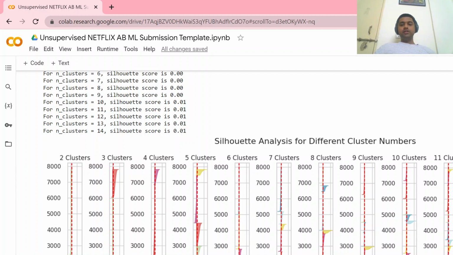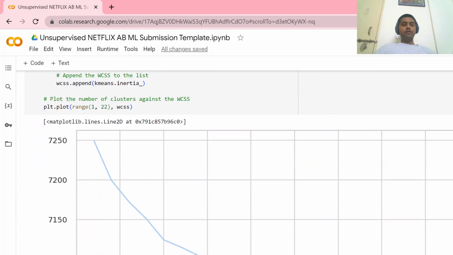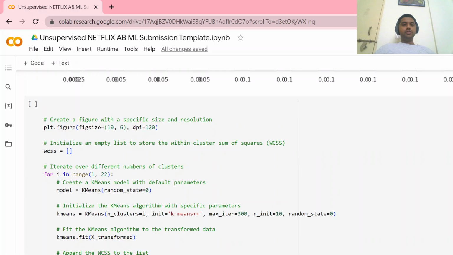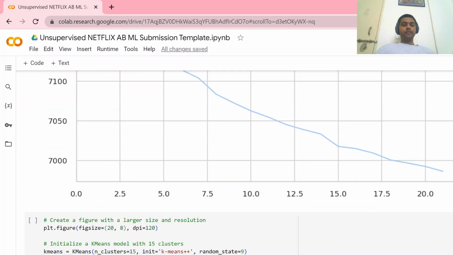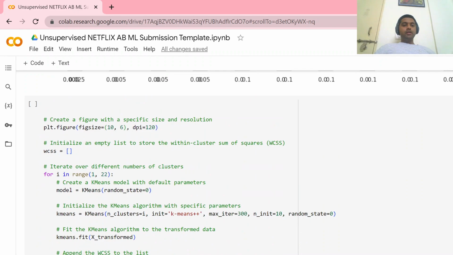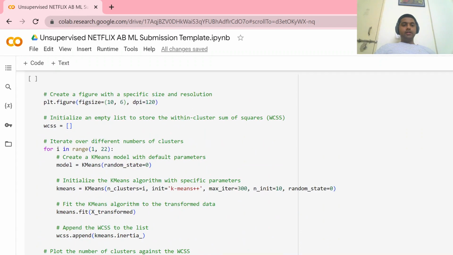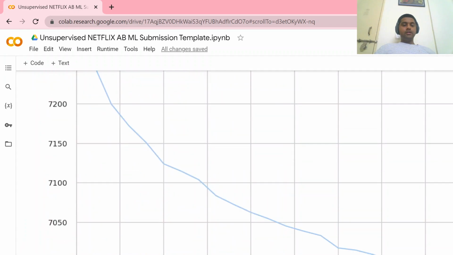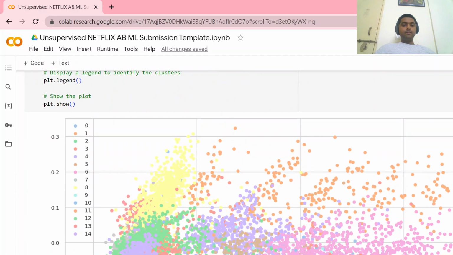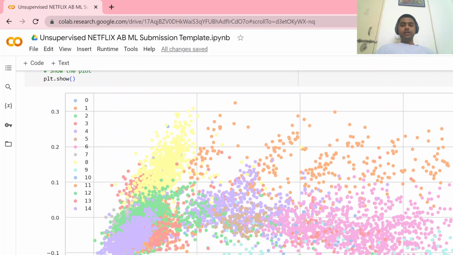This is the visualization for the different number of cluster ranges we had made. There are 15 clusters we had made. So this is it.